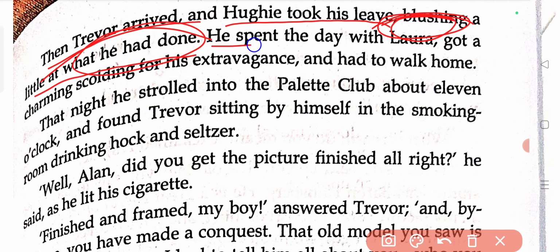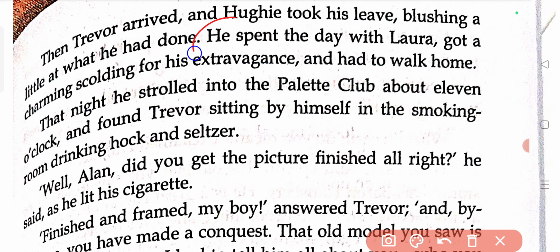Now he spent the day with Laura. He means Huey. Huey spent the day with Laura, who is the love of Huey's life, and got a charming scolding. What is charming scolding? Scolding means to rebuke someone, but charming scolding means to give someone a mild rebuke, not rebuking them severely. There was no rudeness when Laura scolded Huey. It wasn't a harsh scolding. It was a charming scolding, a mild scolding.